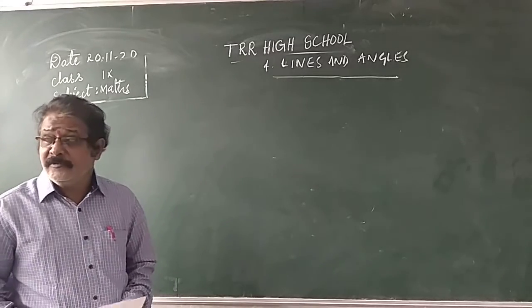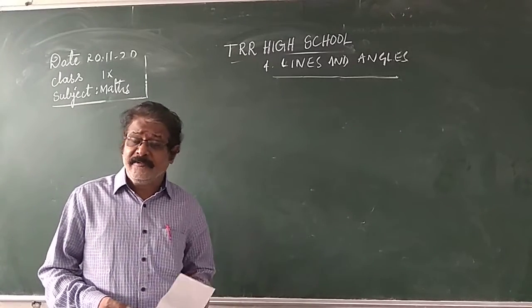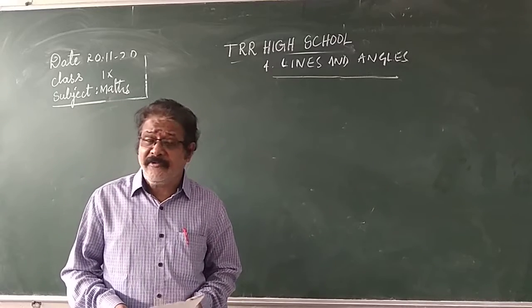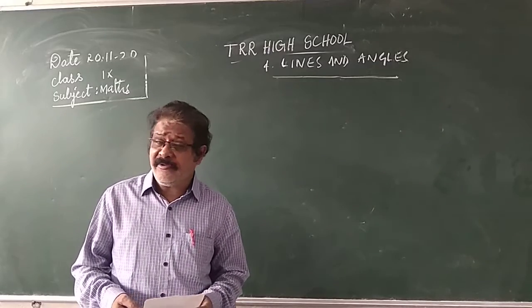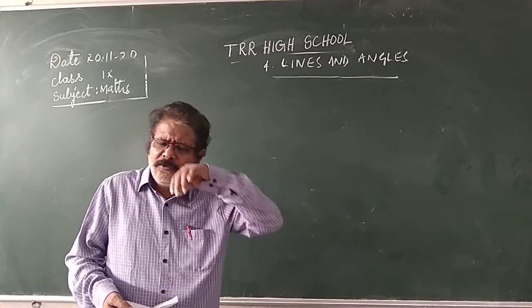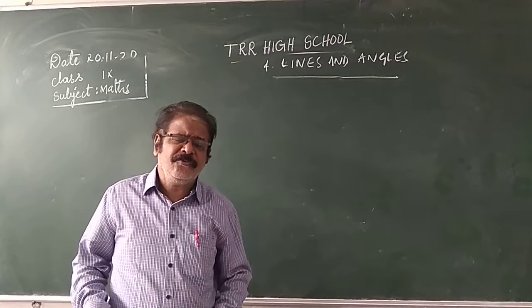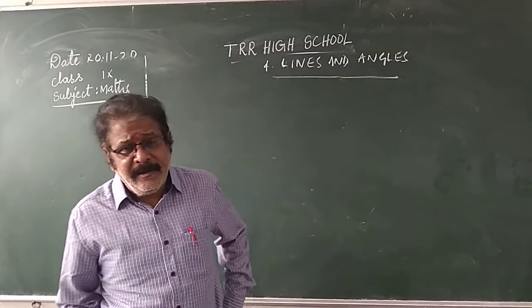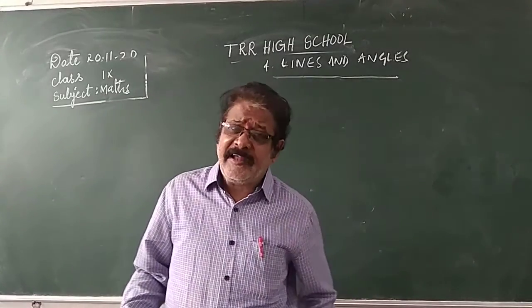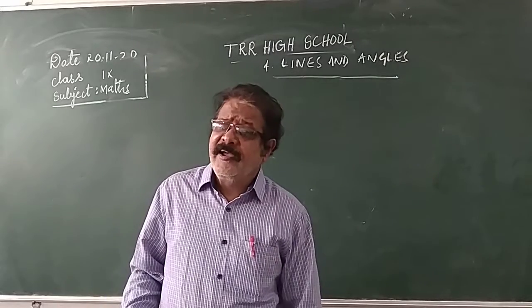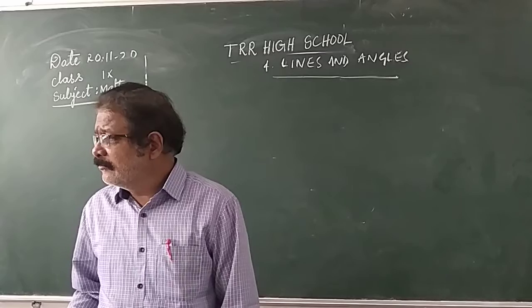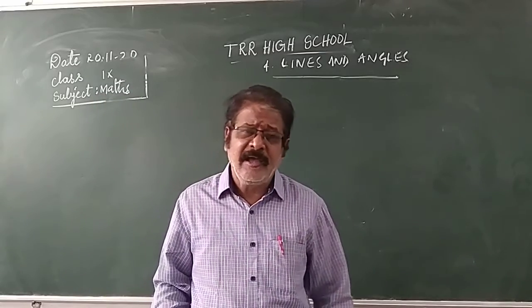Children, in the previous class, we discussed various types of angles. You know that acute angle, obtuse angle, straight angle, reflex angle, and complete angle, and also adjacent angles, vertically opposite angles, complementary angles, and supplementary angles. These are all the various types of angles we have discussed.